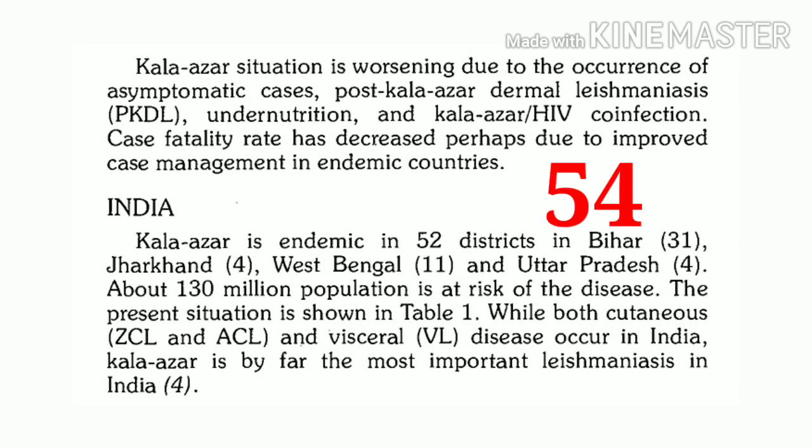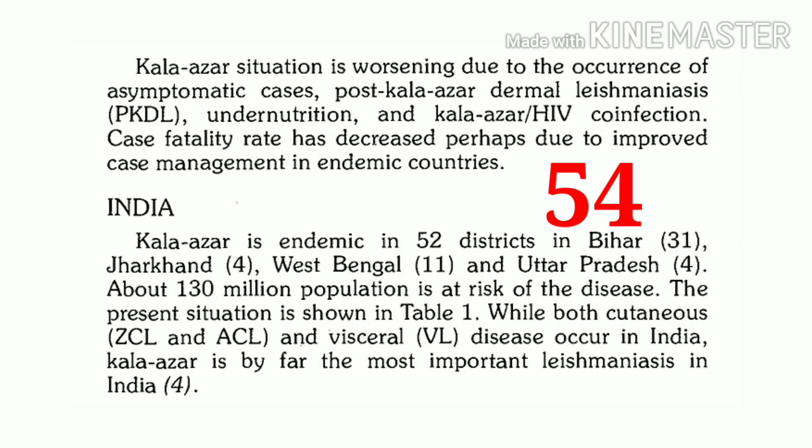In India, there are 54 districts where we can find visceral leishmaniasis in endemic form. And the most important state includes Bihar.